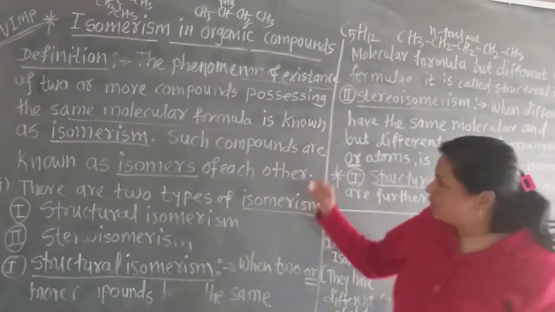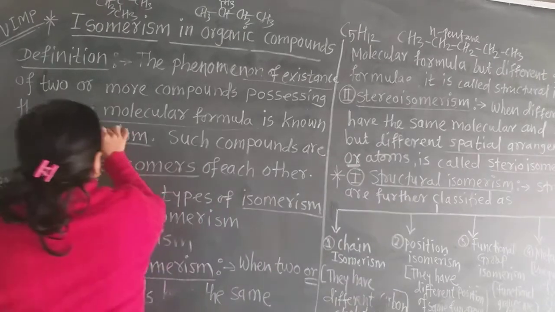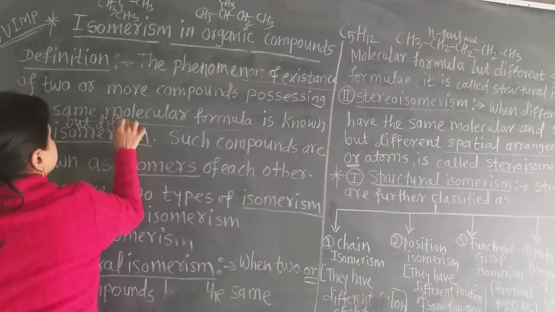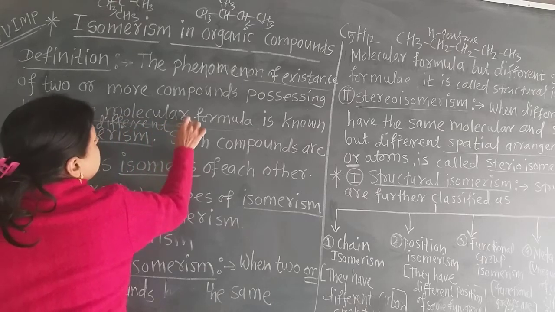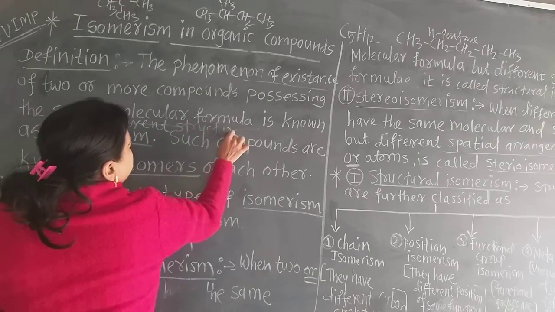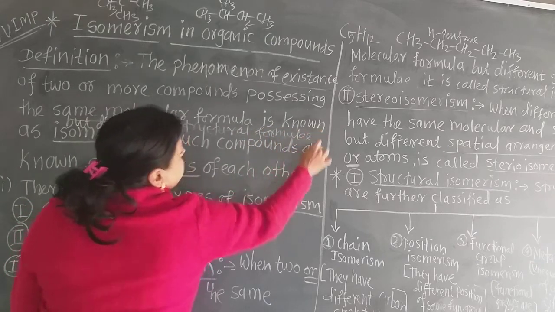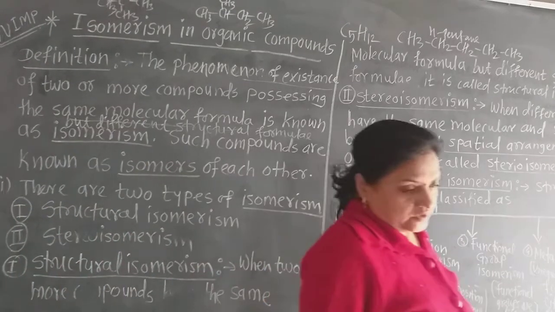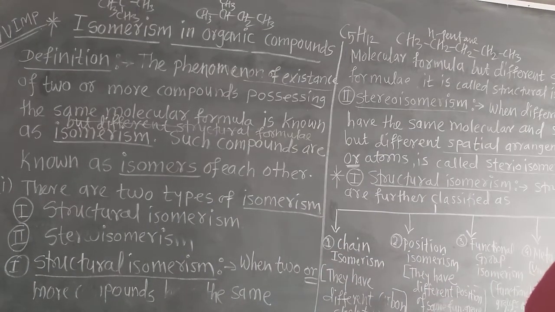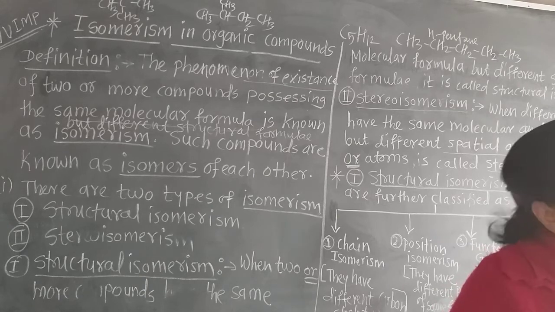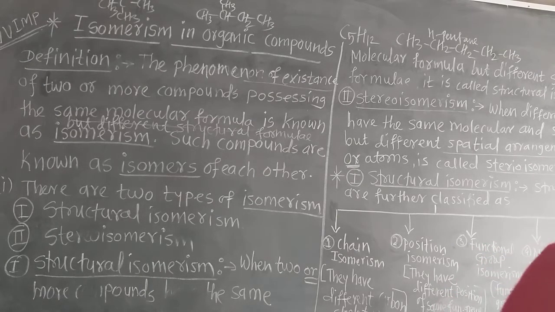Same molecular formula, but write down here, different structural formulae. Anekvachan. That is the plural of the formula. Formula is singular, formulae is plural. Because structural formulae are more than one, but the molecular formula is only one.